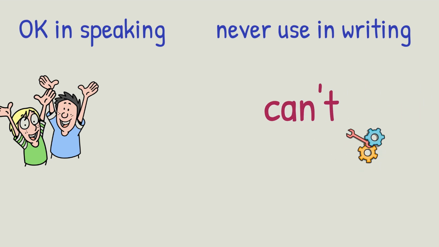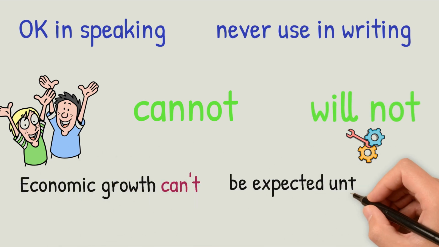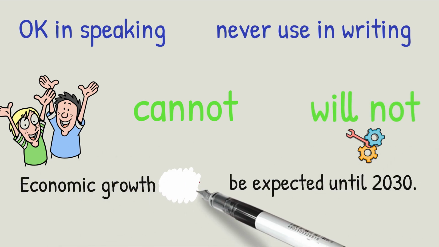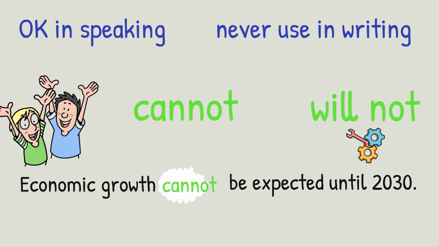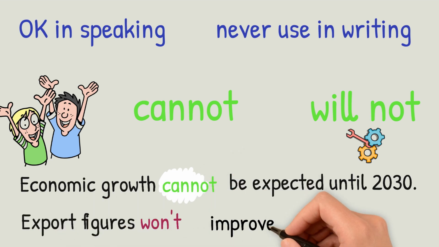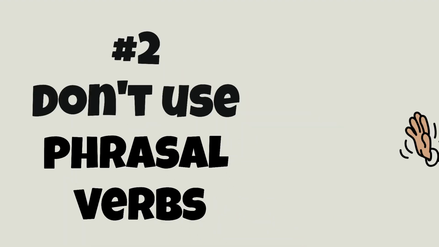For example, can't becomes cannot, and won't becomes will not. So instead of economic growth can't be expected until 2030, we write economic growth cannot be expected until 2030. And instead of export figures won't improve overnight, we write export figures will not improve overnight. That's an immediate improvement.